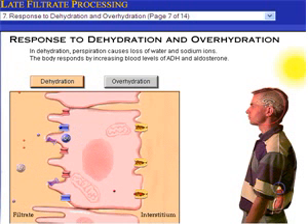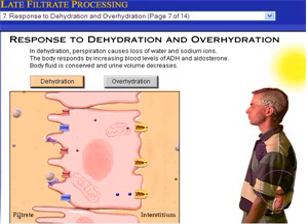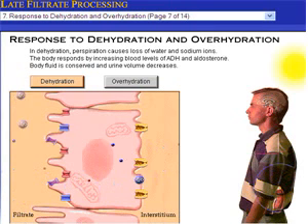In response, both ADH and aldosterone are released. They stimulate the kidney to conserve body fluid by increasing reabsorption of water and sodium ions from the filtrate. Therefore, the volume of filtrate entering the medullary collecting duct is reduced, so urine volume decreases.